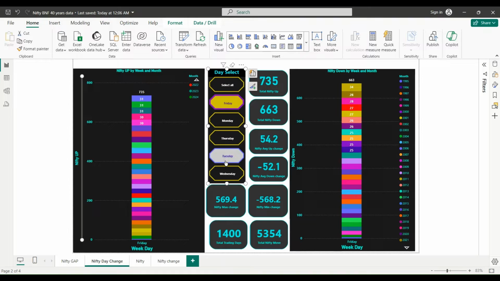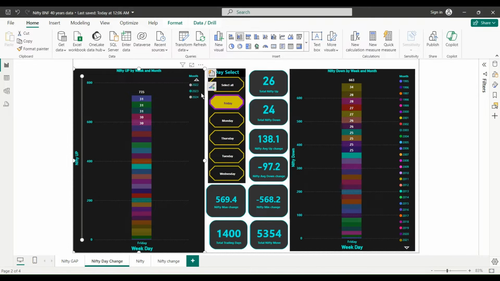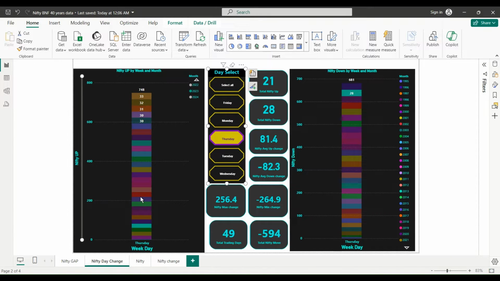Okay, I want to mention one more point: weekly expiry, four different expiries in a week, came in 2023. So let's select 2023, and let's see how Thursday behaved. Did I select it? Yeah.